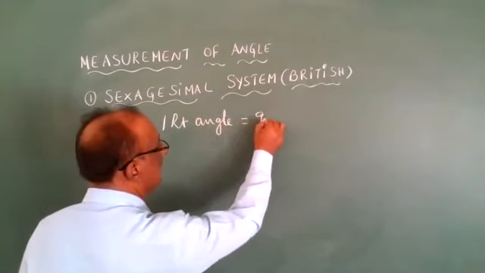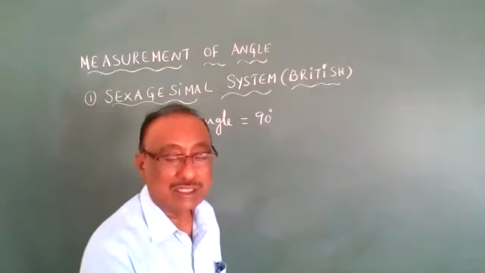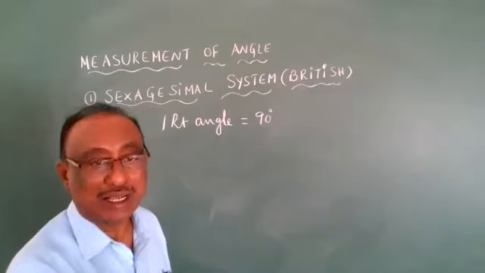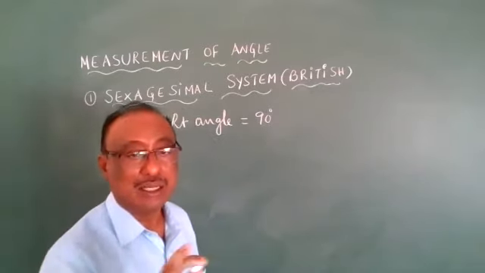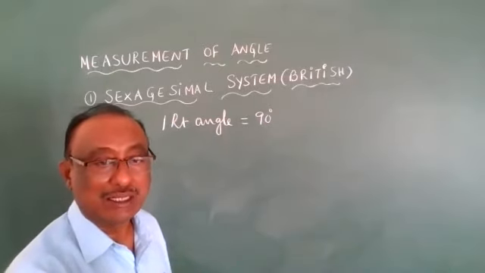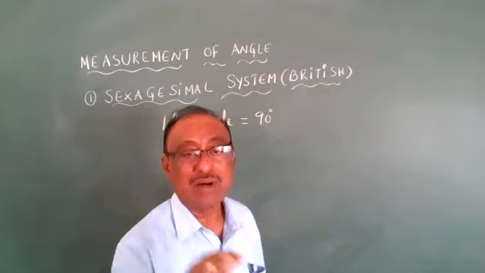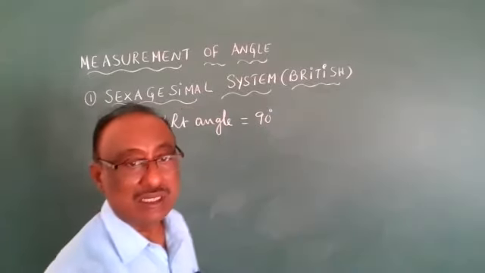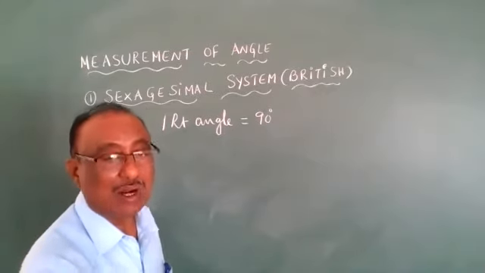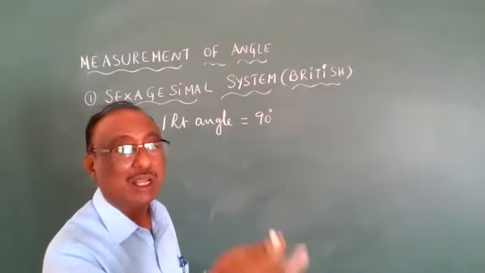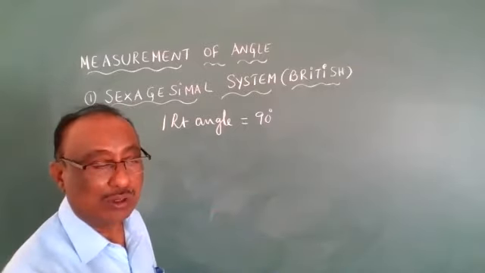One right angle is equal to 90 degrees. Sir, what comes next after 90 degrees? At that time they cannot mention the radian. They only talk about hours, minutes and seconds. First he says that one right angle is 90 degrees, and then immediately after 90 degrees, 92, 93 degrees.